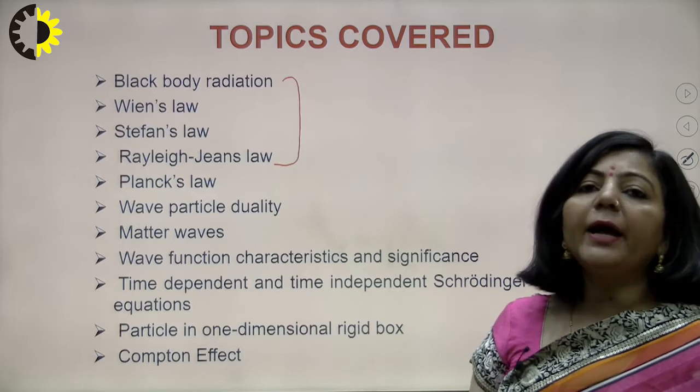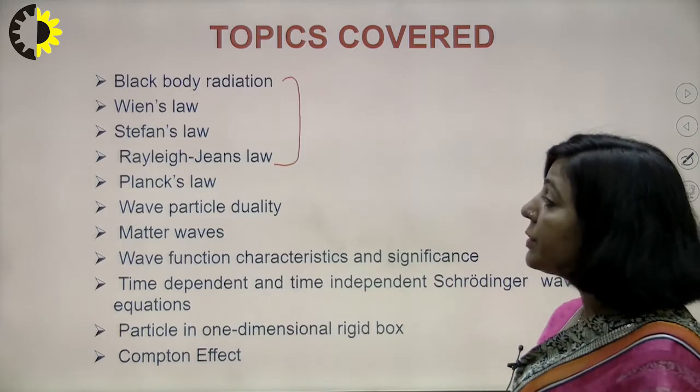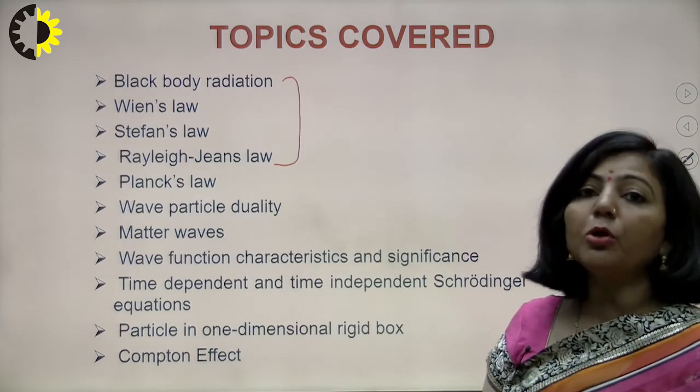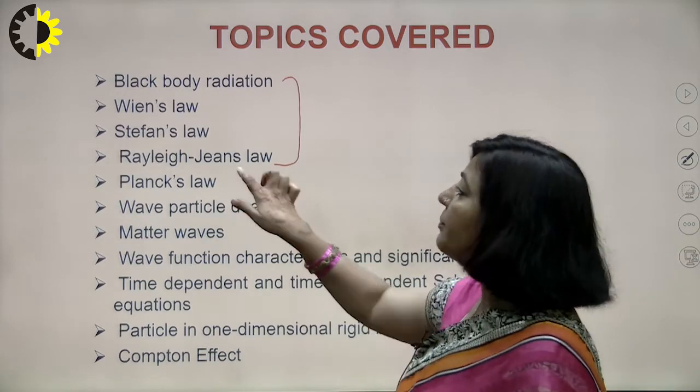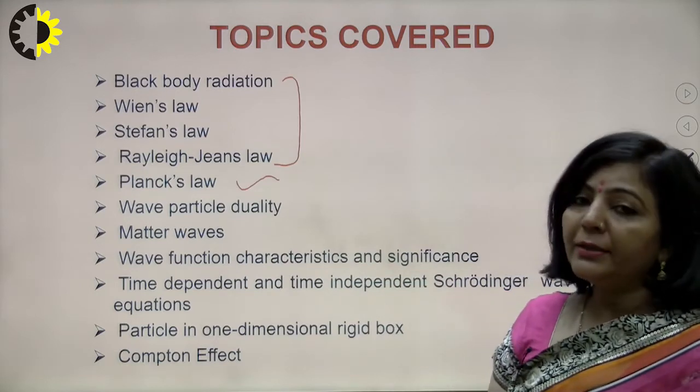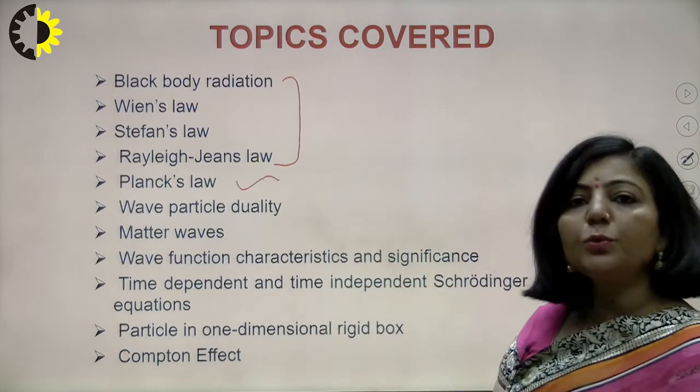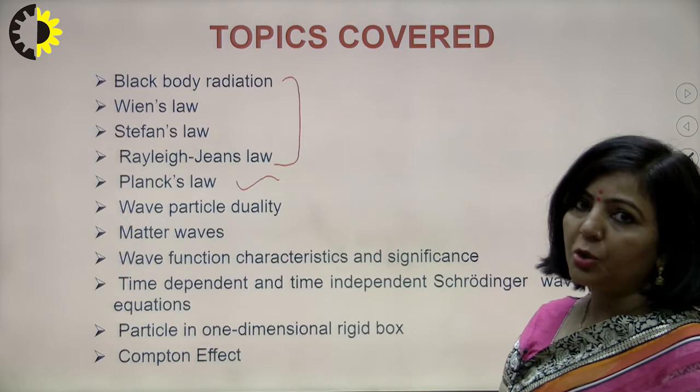and on the basis of that Planck's quantum theory, he gave some postulates, and on the basis of those postulates, he derived a law which is known as Planck's radiation law, and that Planck's radiation law was able to explain the entire black body radiation spectrum.